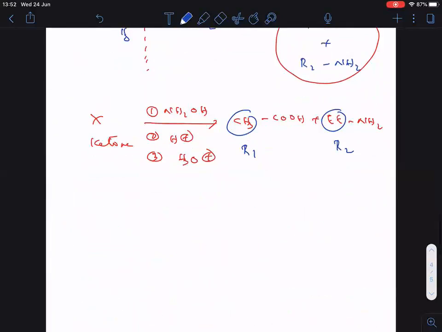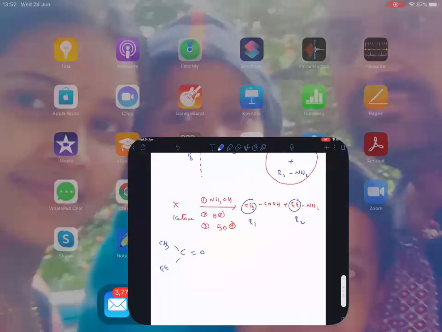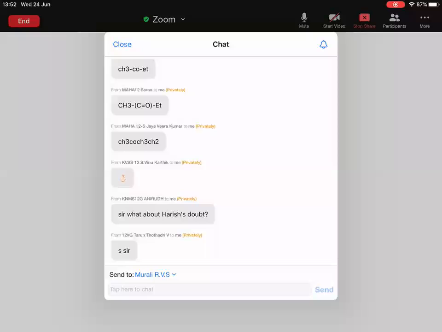What is the ketone? Our starting reactant is this one only. In place of R1, what will I write? CH3. In place of R2, what will I write? Et. Hope this trick is also clear to everyone. Please respond.